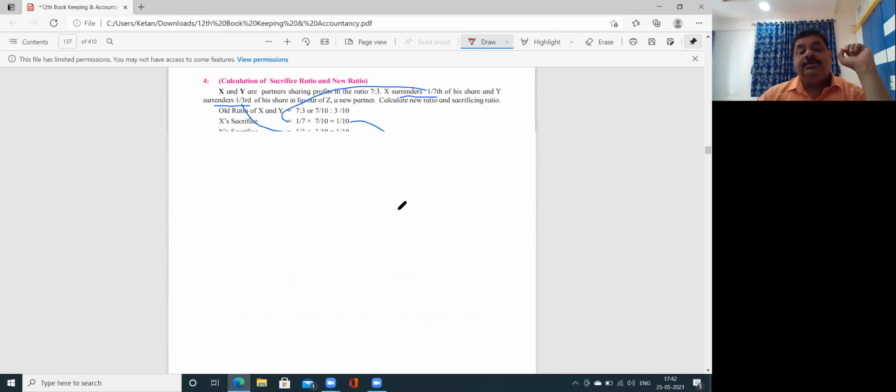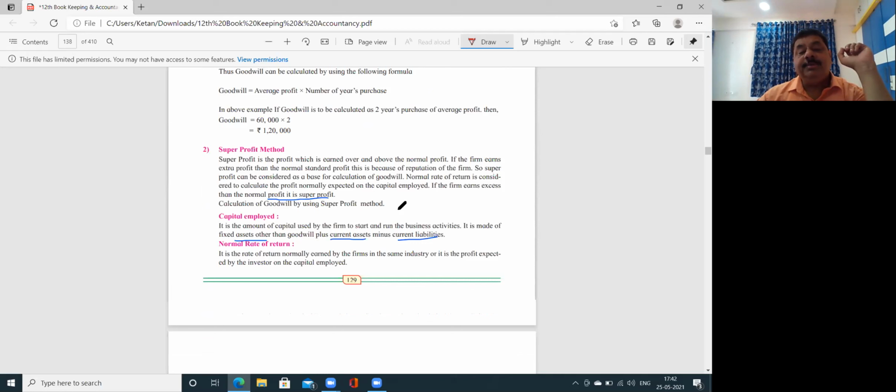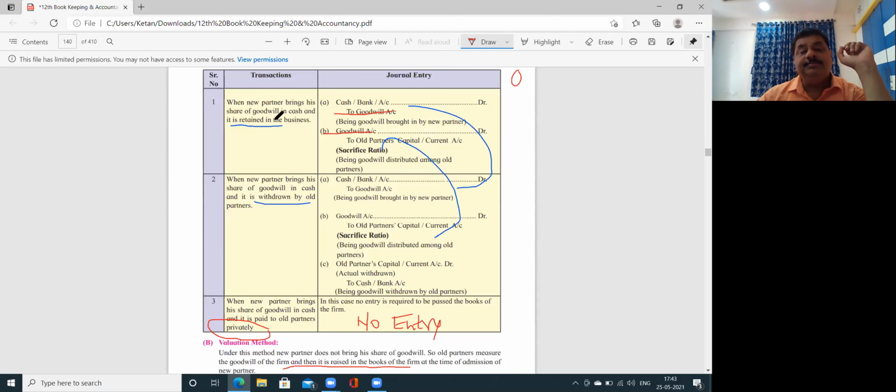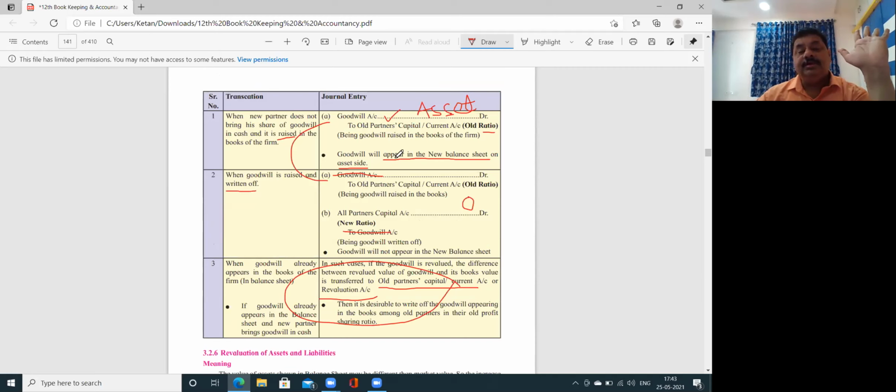Then in today's lecture, I explained the treatment of goodwill, that is, accounting entries of goodwill. When it is brought in cash, cash or bank to goodwill and goodwill account debit to old partner's capital. If it is withdrawn, then only old partner's capital account debit to cash or bank. If it is raised, then goodwill account debit to old partner's capital. Okay. You can see the similarity.